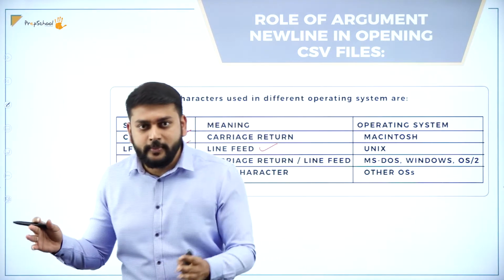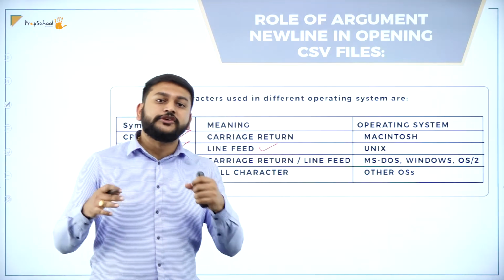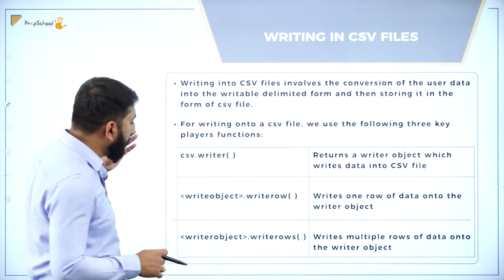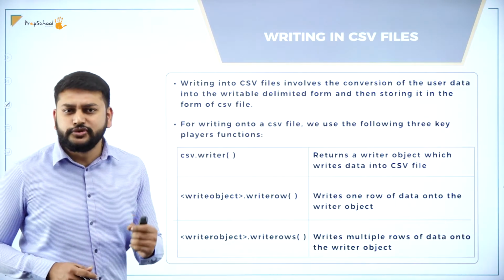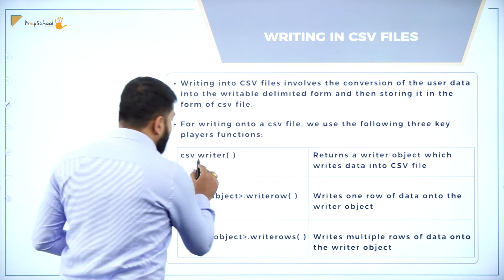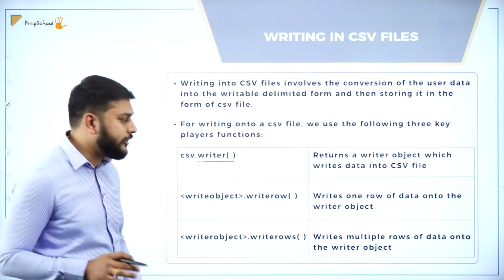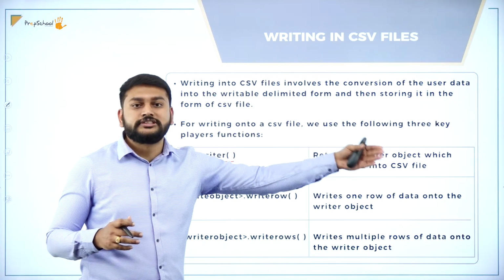This is what you need to remember with respect to the escaping sequence which we use in the CSV files. Moving forward to the next important functions with respect to the CSV files, my dear students, you need to understand I have the writer function. Why do I use this writer function? csv.writer returns a writer object which writes the data into a CSV file.